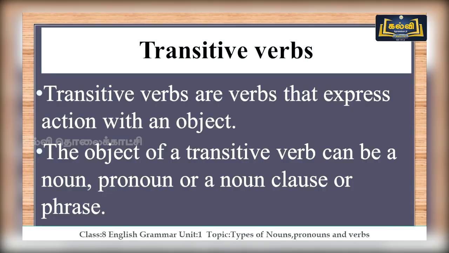So transitive verbs are verbs that express action with an object. It means that there should be an object which is followed after a verb, known as a transitive verb. Is it clear for you? When a verb is followed by an object, it is a transitive verb. The object of a transitive verb can be a noun, pronoun, a noun clause or a phrase. It can be anything, but it should be followed with an object, that is the condition. Let's check with some examples so that you can easily remember.